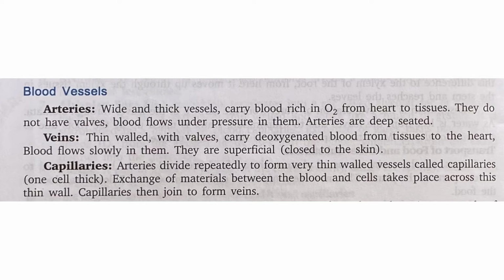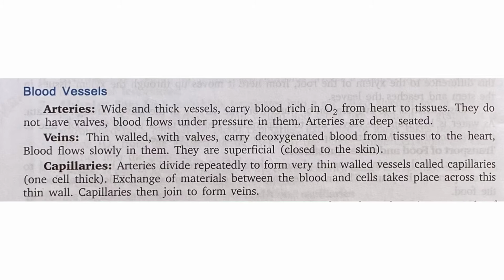Now capillaries. Arteries divide repeatedly to form very thin walled vessels called capillaries. Exchange of materials between the blood and the cell takes place across this thin wall, that is capillaries, and these capillaries join to form veins. So we can say that capillaries are the exchange sites where exchange of materials takes place. So, arteries carry oxygenated blood, veins carry deoxygenated blood and capillaries perform the function of exchange of materials.